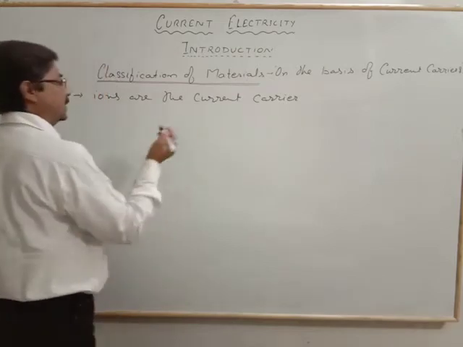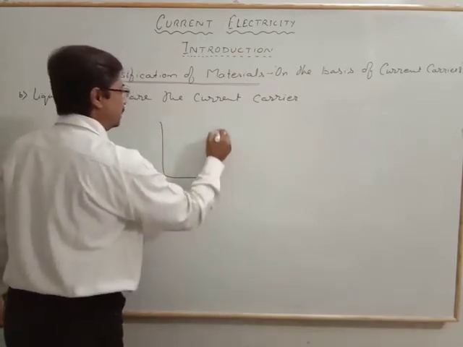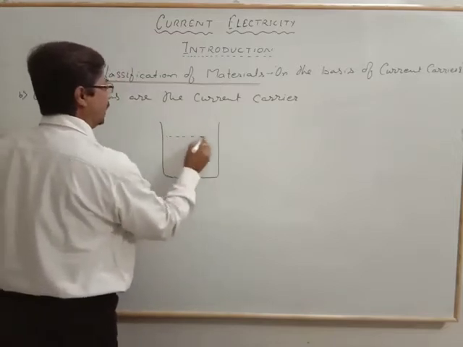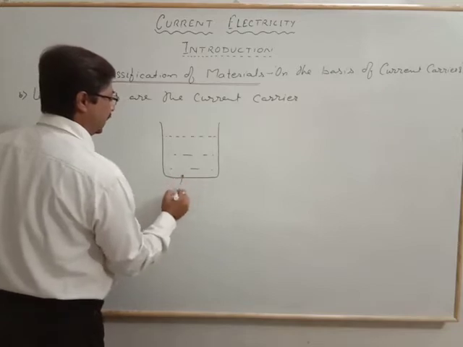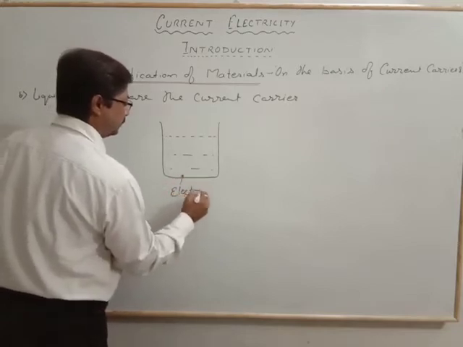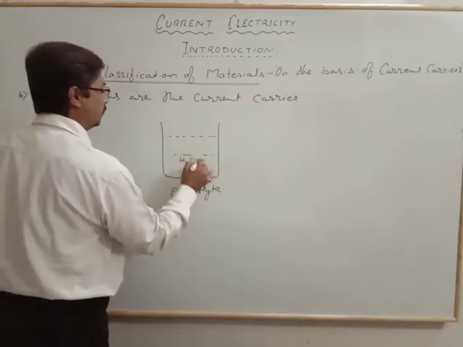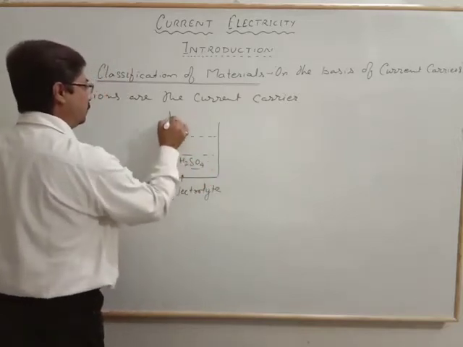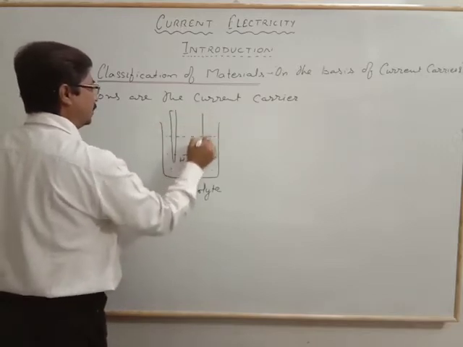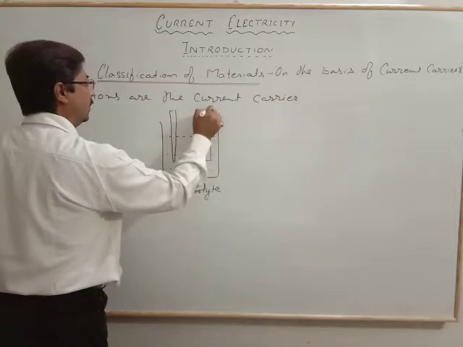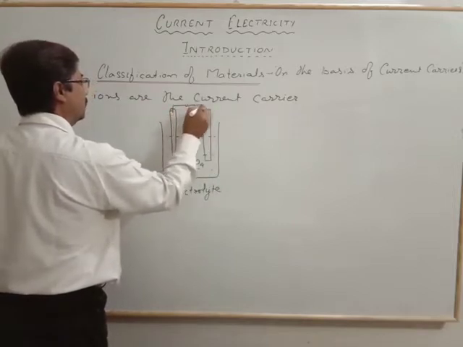Let's suppose there is a voltmeter and it has the electrolyte. This is the electrolyte. Suppose it is H2SO4. Whenever you put a zinc plate as well as a copper plate, charge will move.